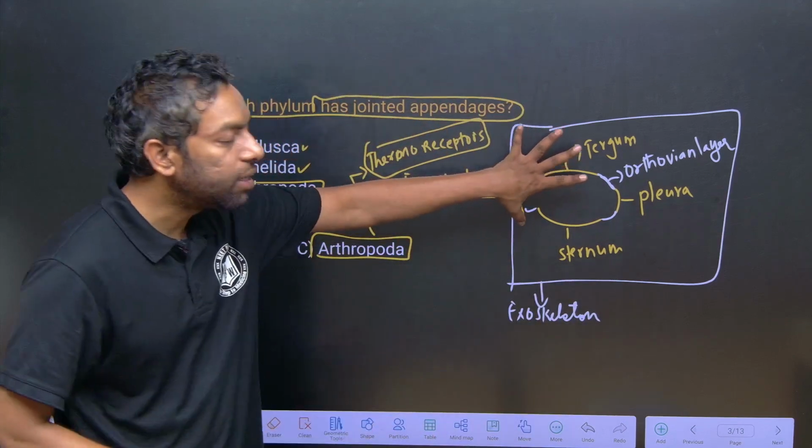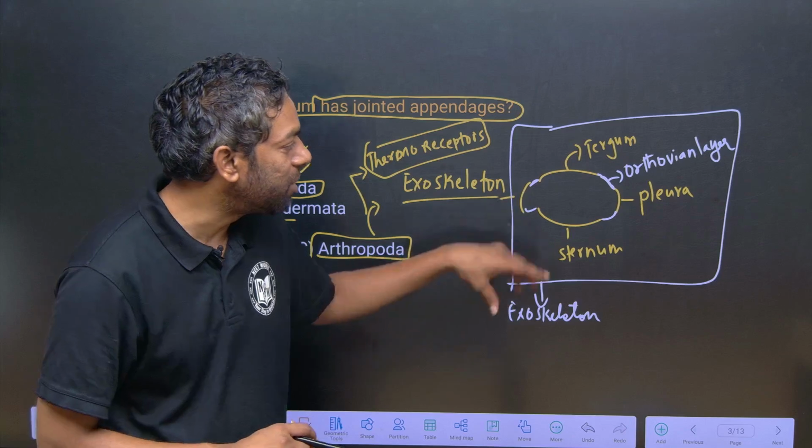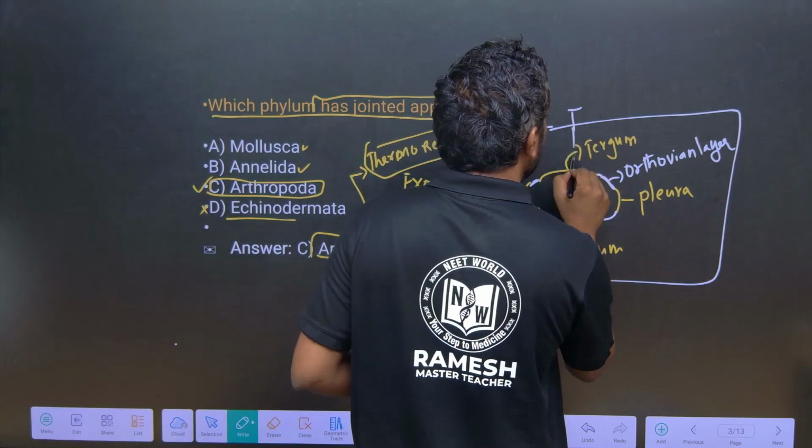This is the special character of Arthropoda. Exoskeleton is the special character. These are the sclerite plates.